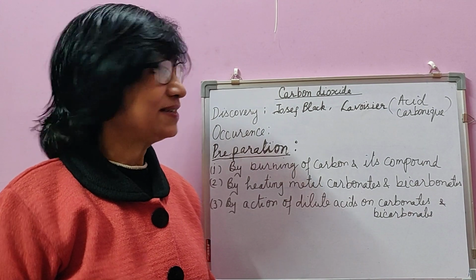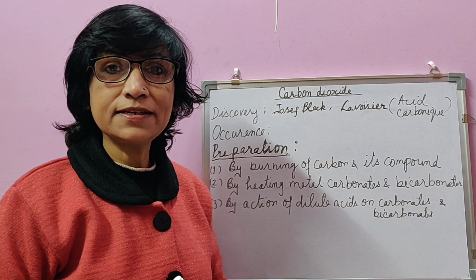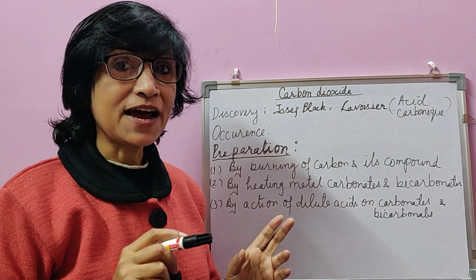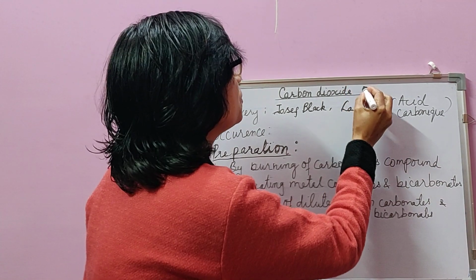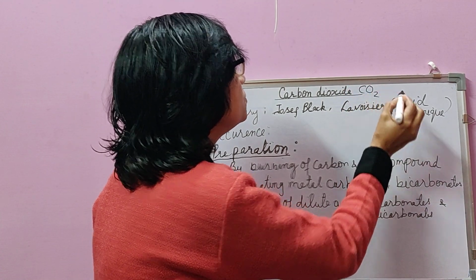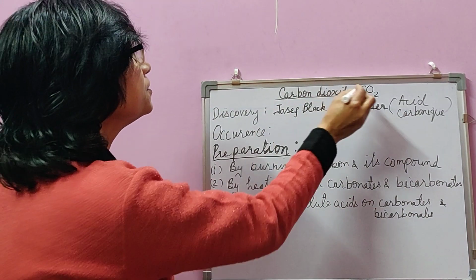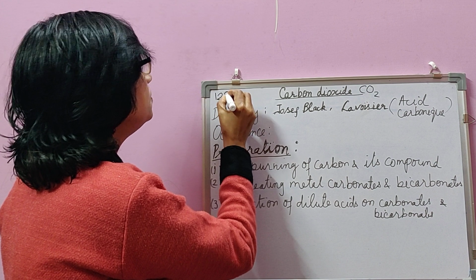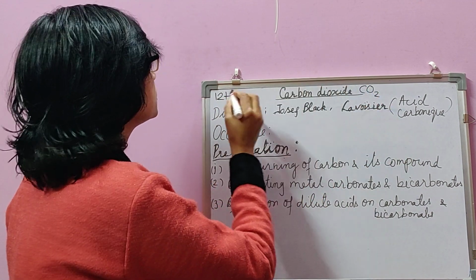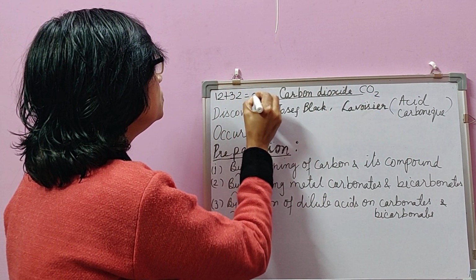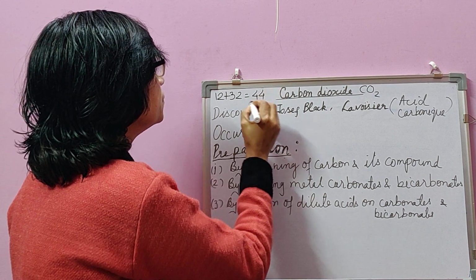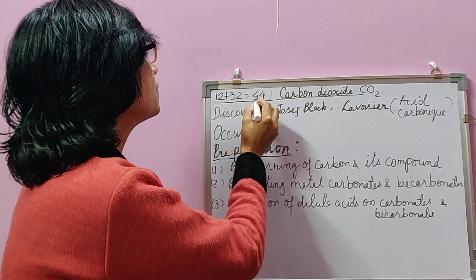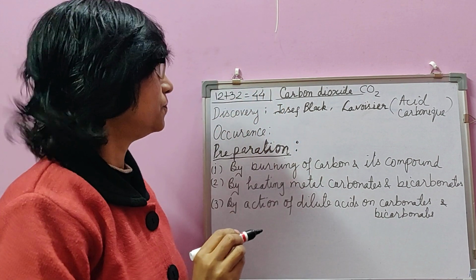Good morning, dear students. In today's class, we will discuss one of the most important compounds of carbon, that is carbon dioxide. Molecular formula CO2, molecular weight 44. How? See, carbon 12 plus 2 atoms of oxygen 32, together 44. So this is the molecular weight of carbon dioxide. One molecule of carbon dioxide weighs 44 AMU.